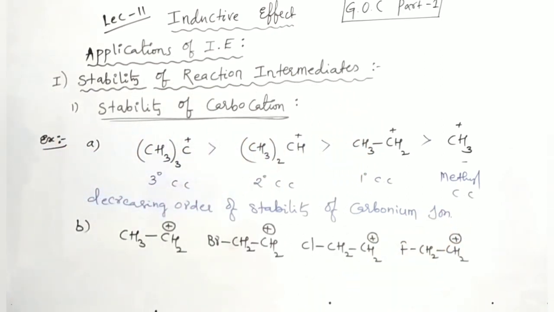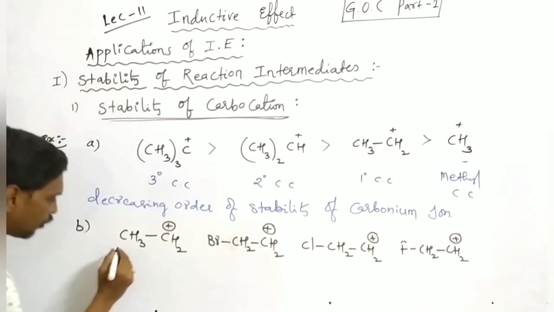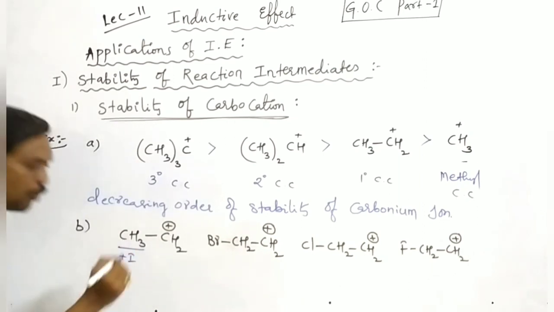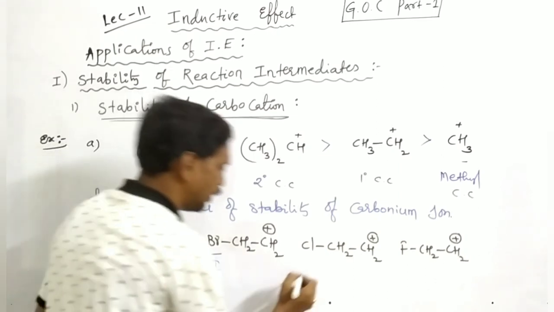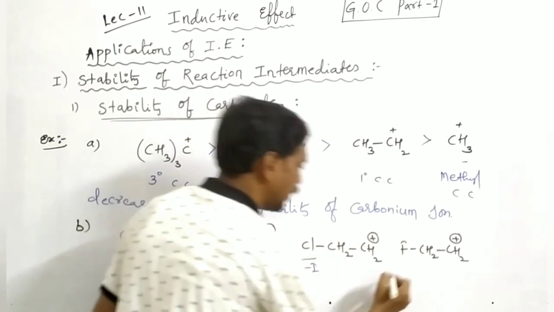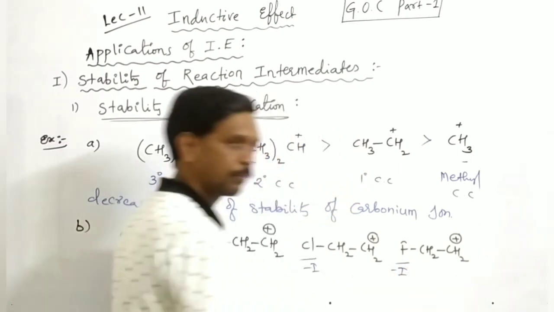Here in the second example, this is a positive I group and this one is negative I. This one is also negative I. This one is also negative I.